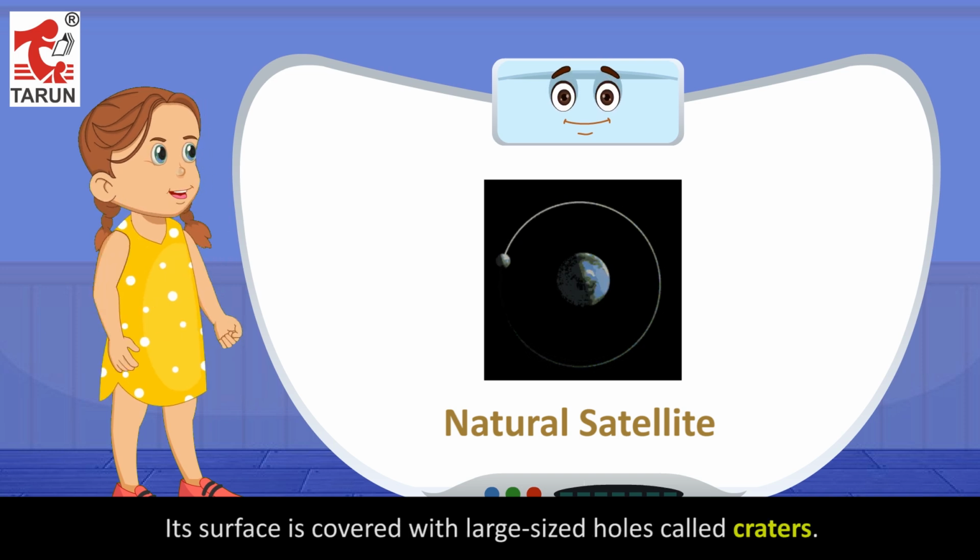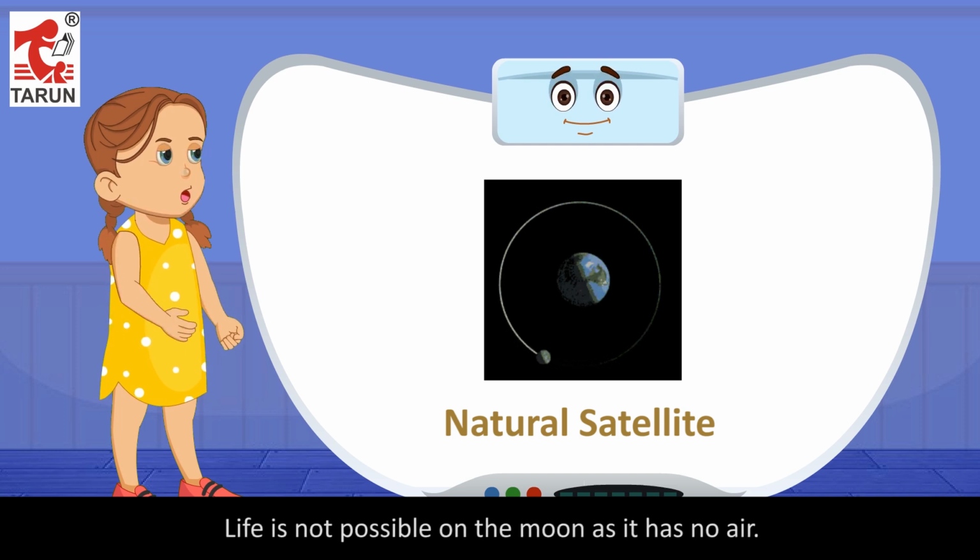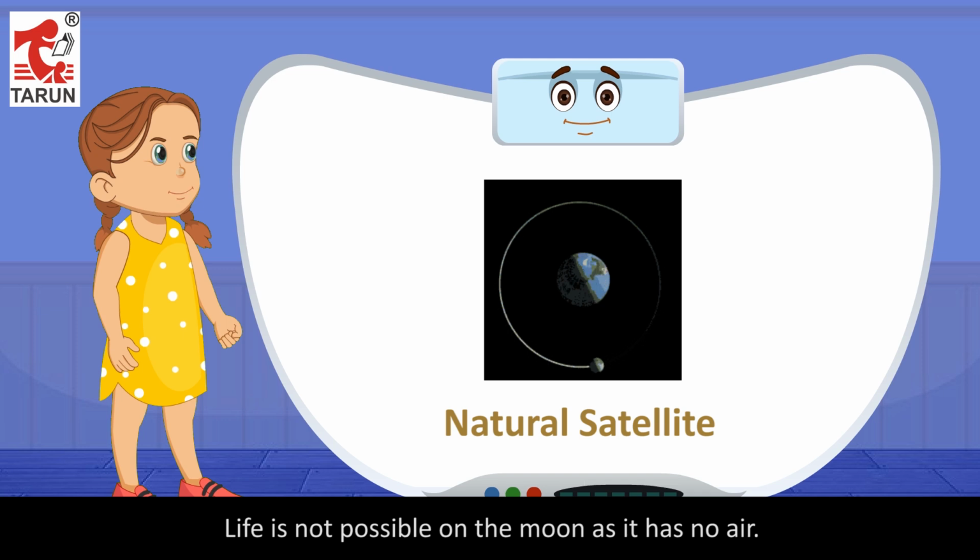Its surface is covered with large-sized holes called craters. Life is not possible on the moon as it has no air.